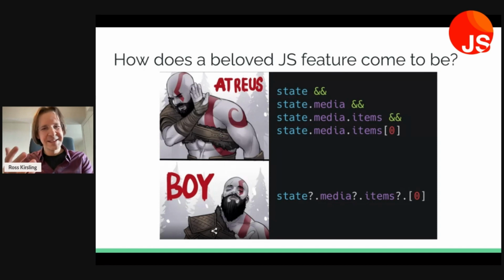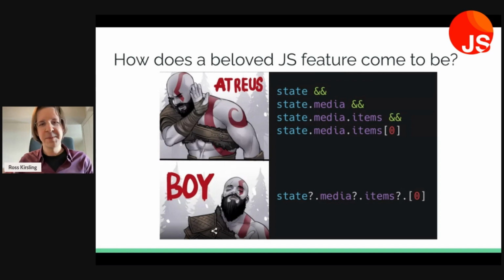This was the lesser evil of a way to go down a long chain and hopefully try to access the last piece of the chain, but we're not sure if we can actually get there. Well, now we have this question dot operator, and that allows us to write code that is correct, concise, and even more performant.